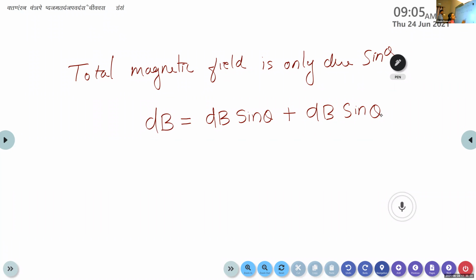So the total magnetic field is the sum of the magnetic field due to the individual charges. So here the total magnetic field dB is equal to dB sine theta plus dB sine theta.